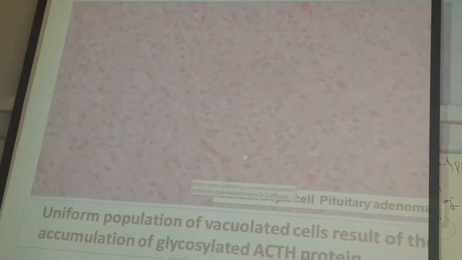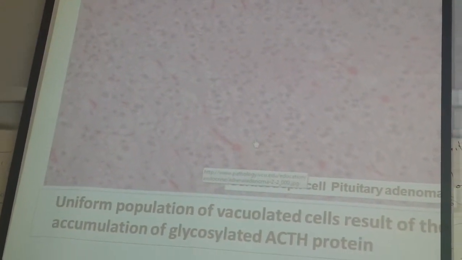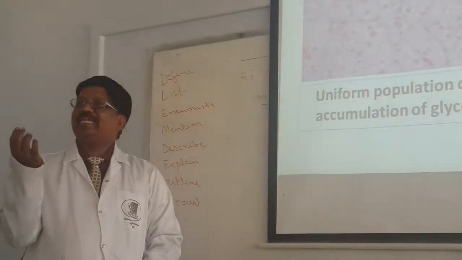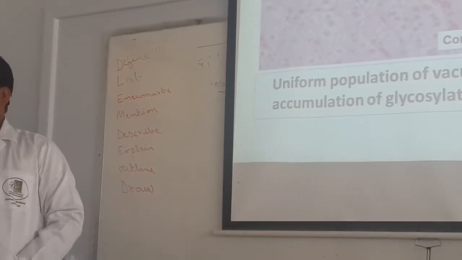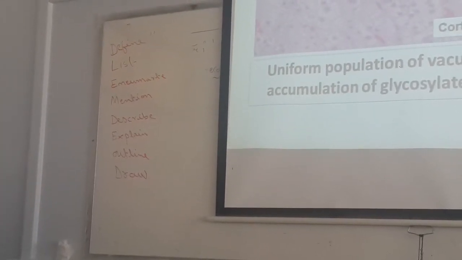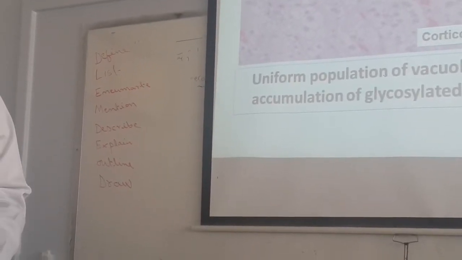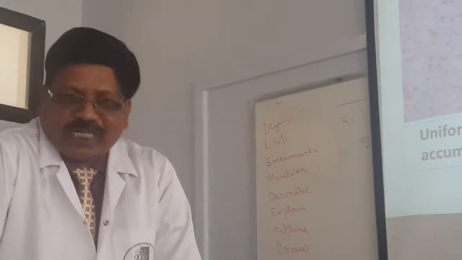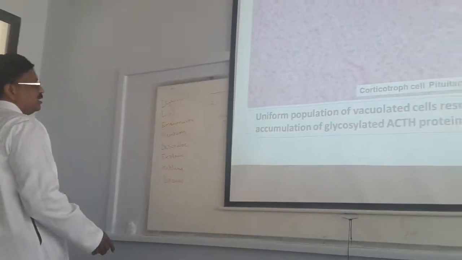Coming to the last slide, corticotropic adenoma. What is a corticotropic adenoma? The corticotropic hormone produces what? ACTH. What do you call it? Adrenocorticotropic hormone. It produces Cushing syndrome. Belly is there. Tomorrow I will show the picture.